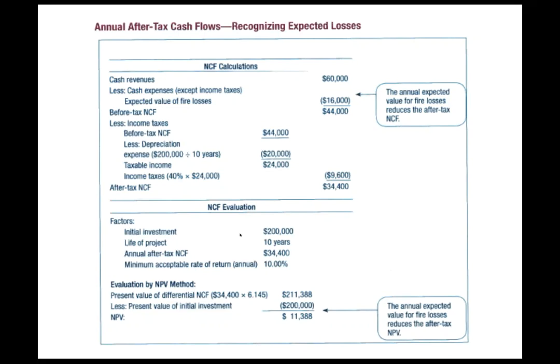So now to calculate whether this is a good investment: initial investment, again, $200,000. Life of the project is 10 years. Annual after-tax net cash flow, we just calculated $34,400. Now our minimum acceptable rate of return is 10%. So if we go with the present value of our 34,400, 10% over 10 years is 6.145, which means our present value is $211,000. We subtract that initial investment, and what we come up with is a net present value of $11,388. So that gives you an idea of how you do this type of problem.